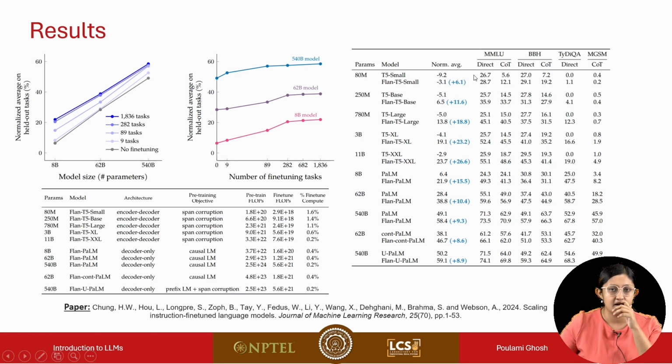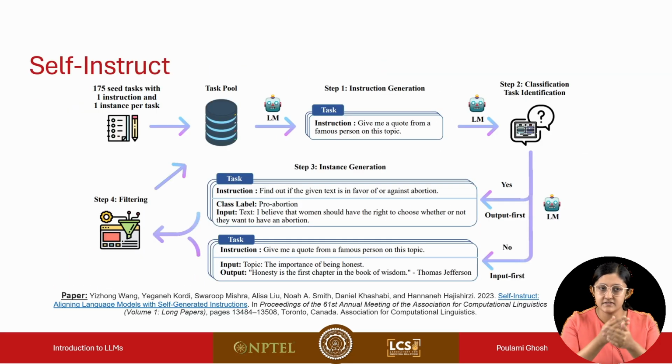So across different varieties of language models, the authors have tried to see if the results are generalizable. If we look at this big table over here, at the difference in results between the base model and the fine-tuned version of the model, we see an increment in performance, which is written in these blue numbers. All these blue numbers indicate that after fine-tuning the language model, the performance of the language model has become better.